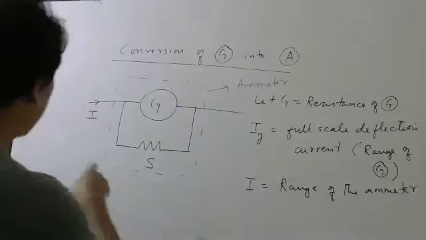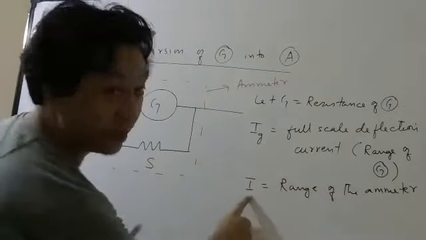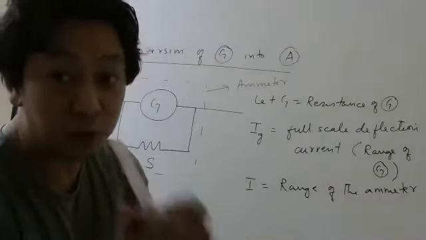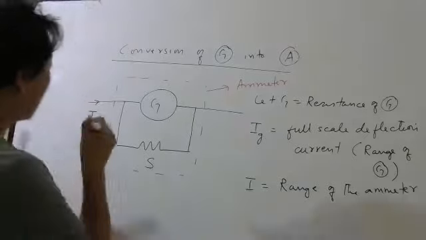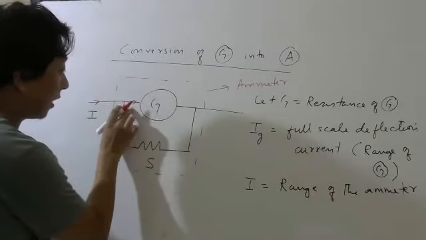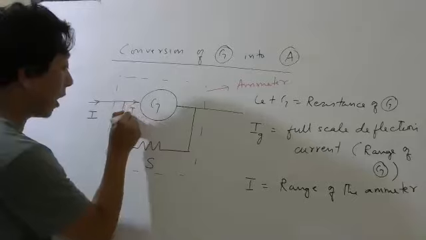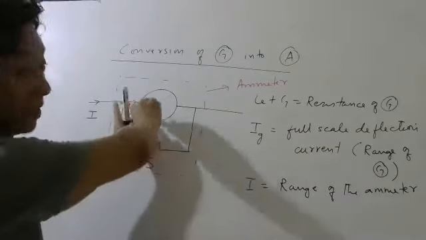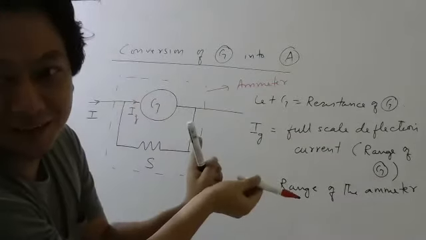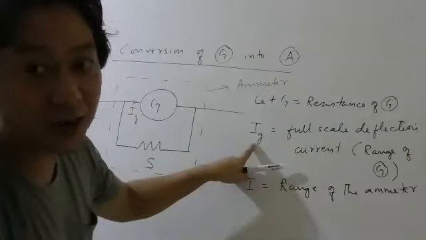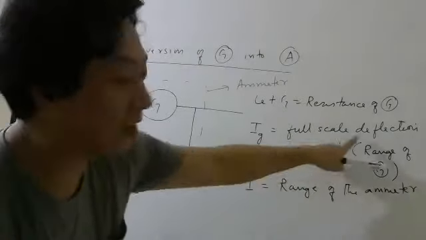So when I pass current I, the maximum current which you want to measure, some part will go here, and that part should be exactly equal to IG. Why? So that the needle will deflect fully, because when this current flows, you get full deflection.